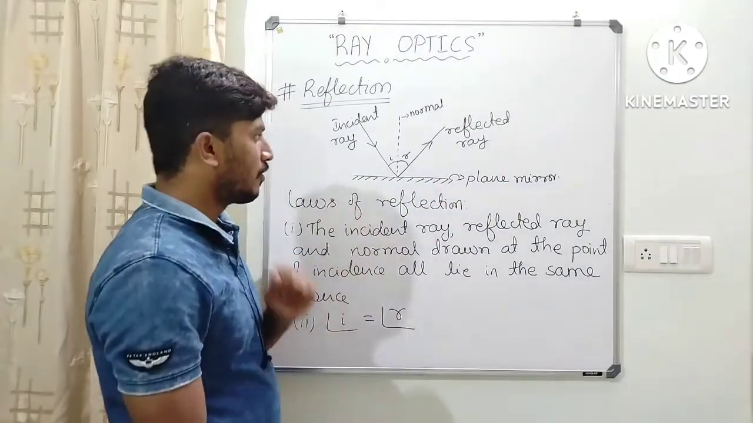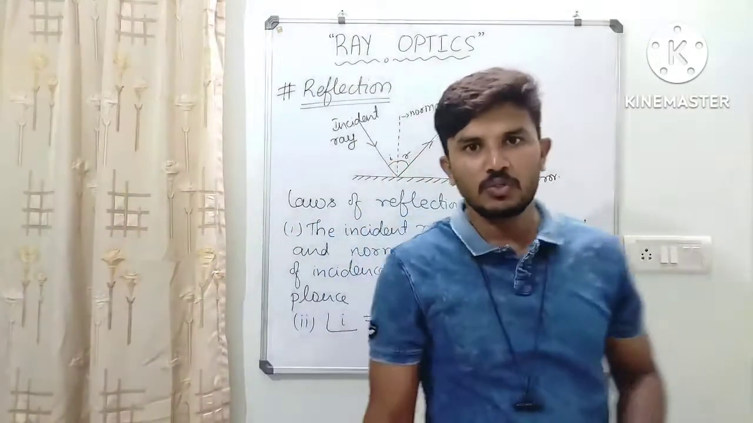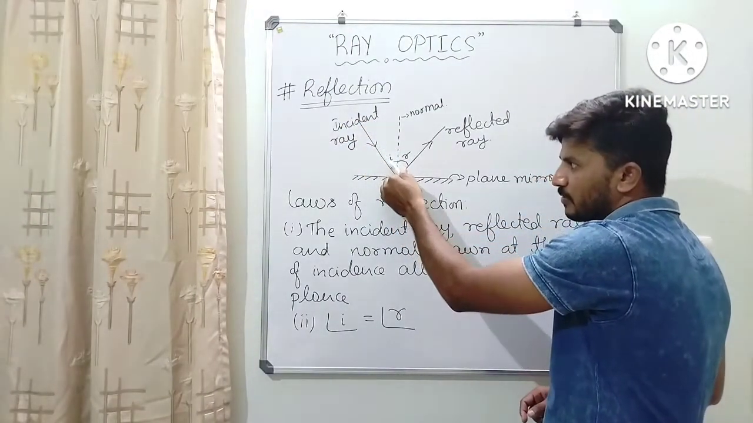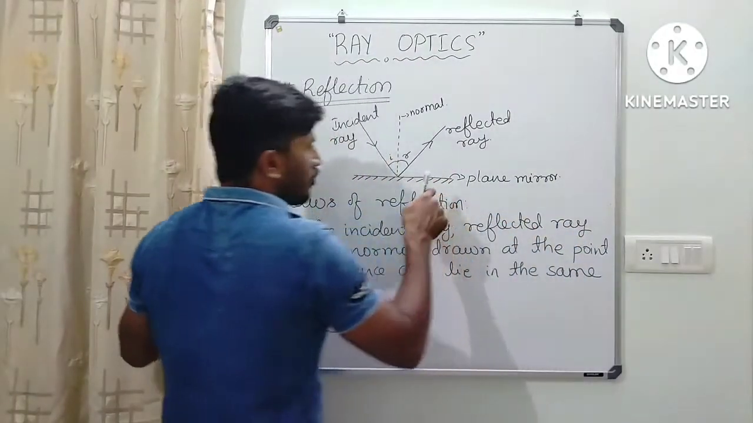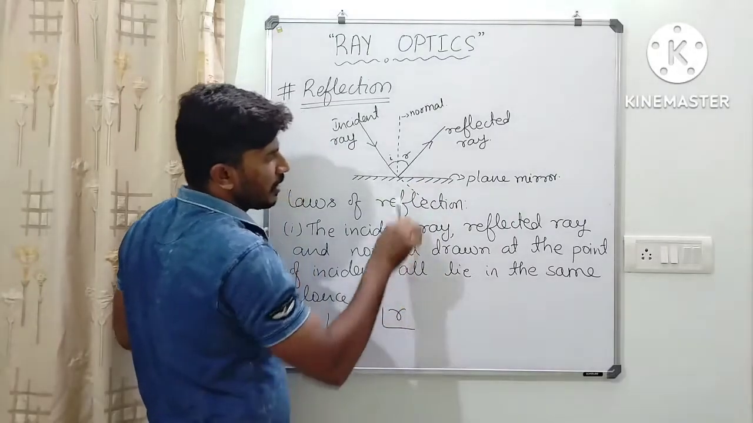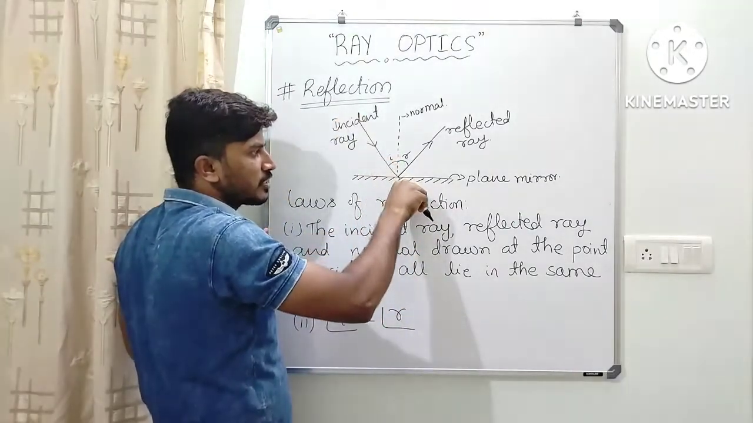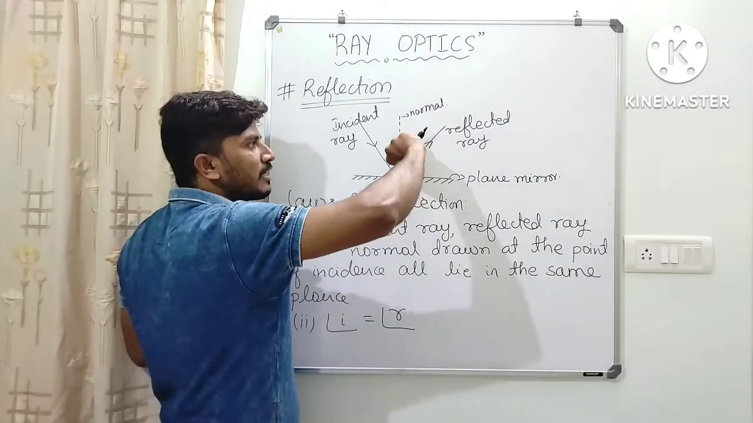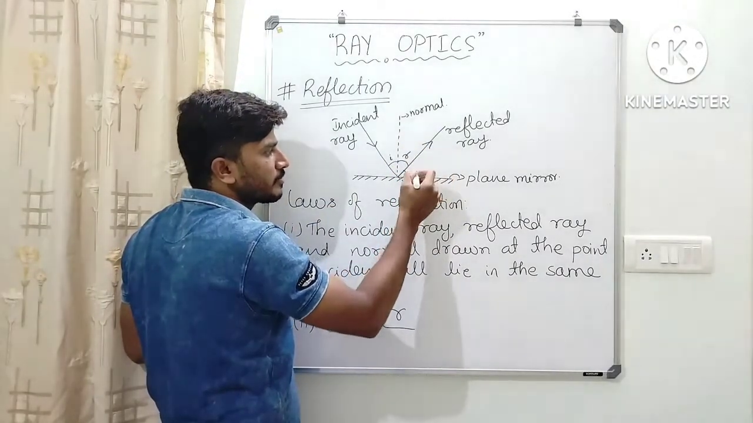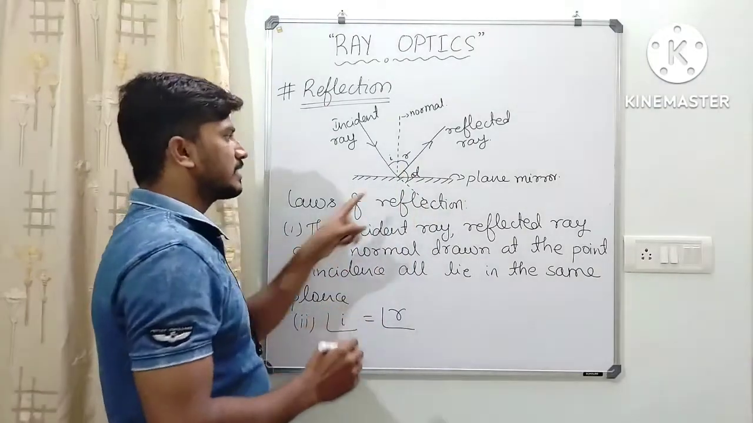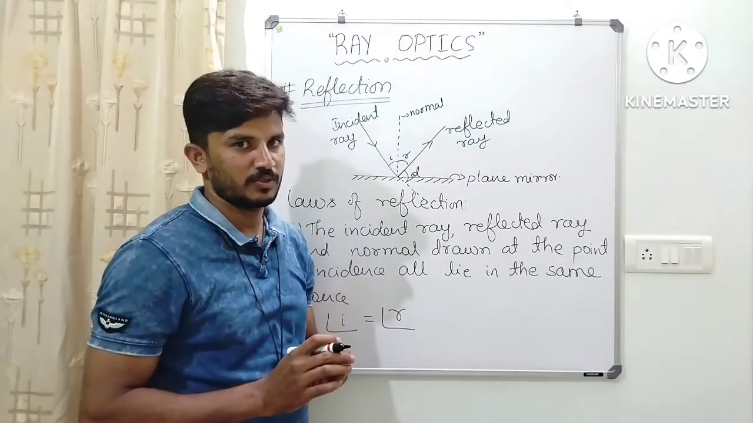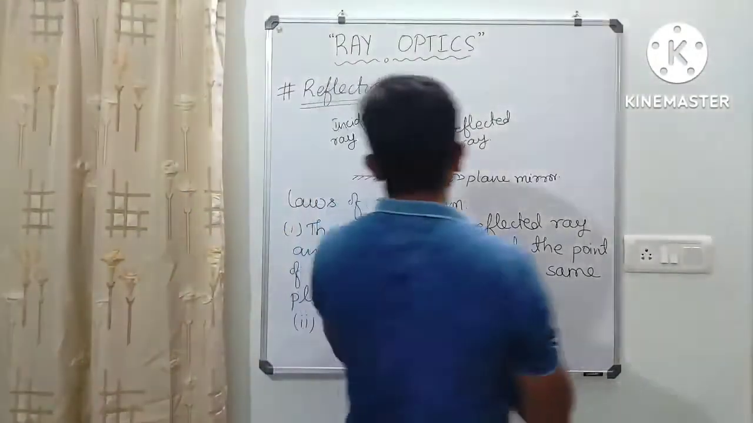Now one more thing you should remember. The light ray which is moving in this direction, in the absence of the mirror, it would have moved in this direction. But instead of moving in this direction, it has deviated by an angle. How much? Let us consider d. So what is the value of that deviation? If you want to calculate, it is very simple.